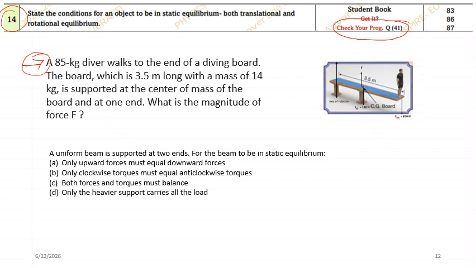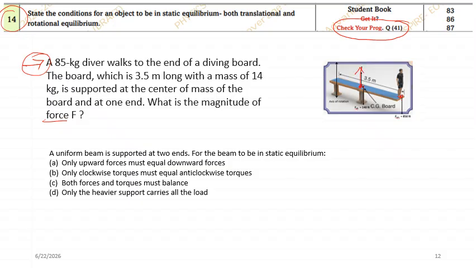See over here, an 85 kg diver walks to the end of the diving board. So he is the one who is walking from here to here and reached. The board, which is 3.5 meter long, has a mass of 14 kg. The board itself is 14 kg. It's supported at the center of mass of the board and at one end. What is the magnitude of force? Over here you need to find out the force which is acting.